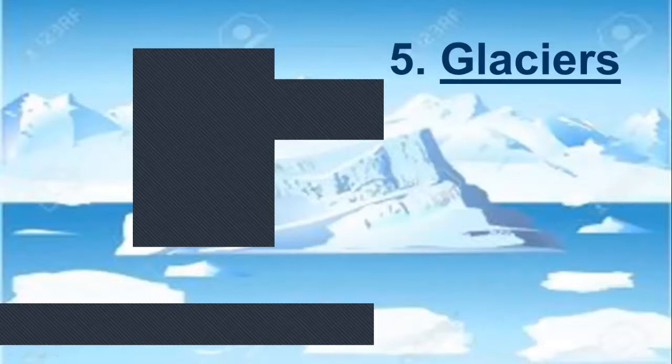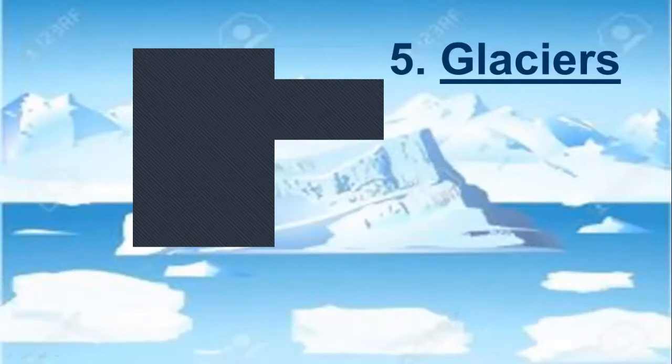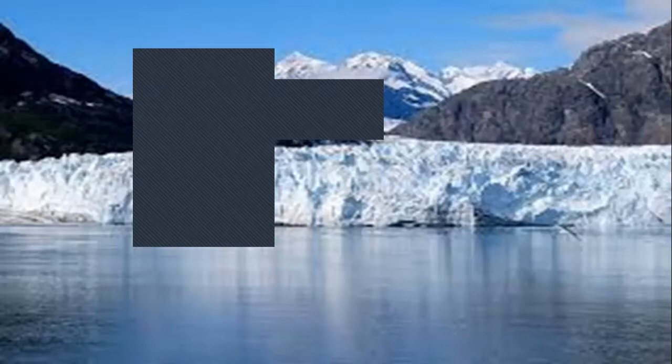Glaciers are slow-moving masses of ice. Glaciers are formed by the deposition of snow on the mountains over a period of time. Then look at the next slide. This is another type of glacier. Did you understand? Then look at the next slide.